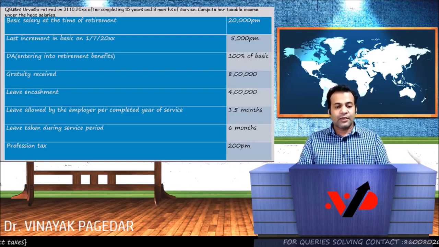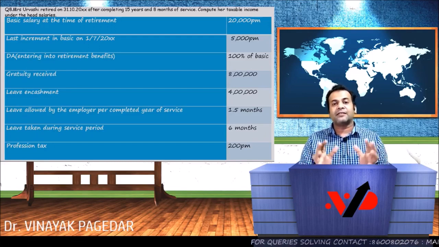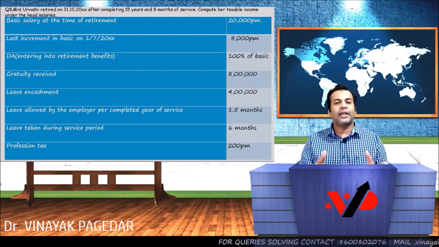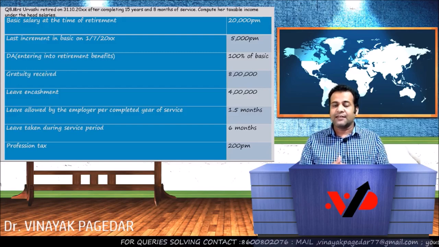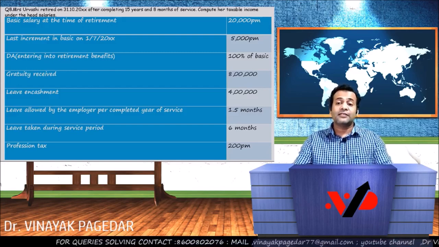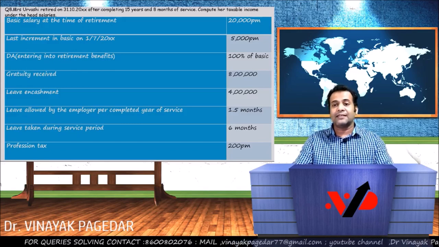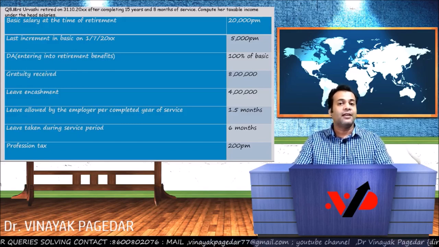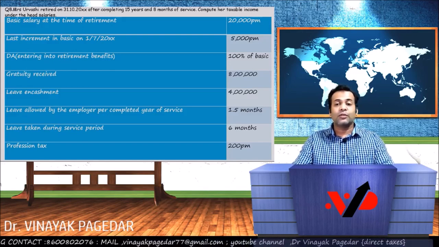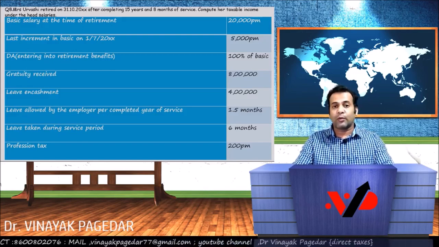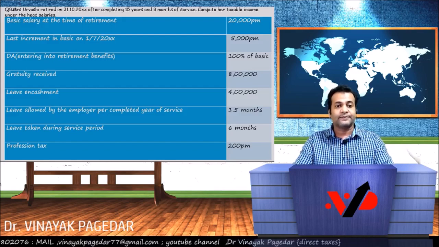The DA enters into retirement benefits, that means it is DA forming part of salary, and that is 100% of the basic. So whatever you get as basic, the same amount will be the DA. She has received a gratuity of 8 lakhs. This is at the time of retirement, so there will be an exemption which we need to calculate. And she also received leave encashment of 4 lakh rupees at the time of retirement.